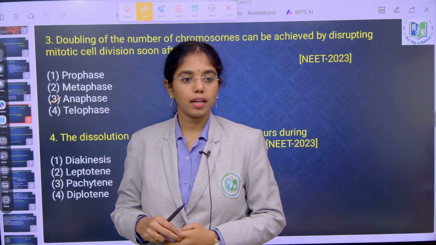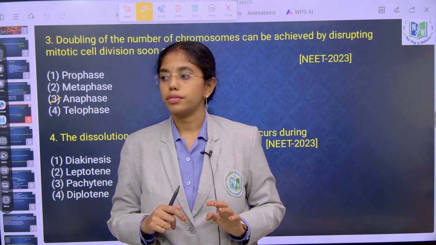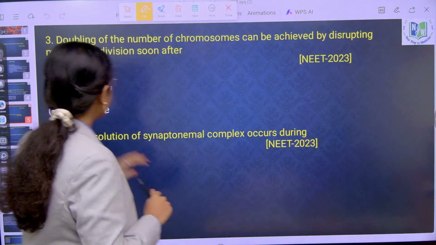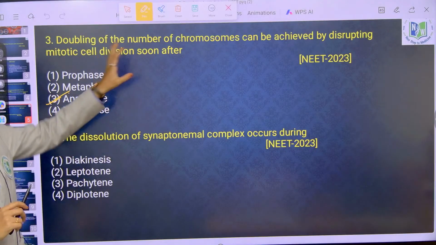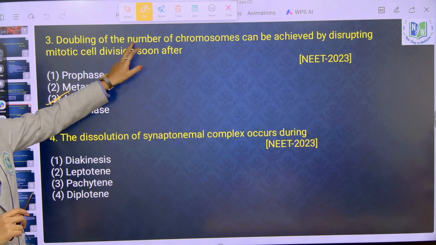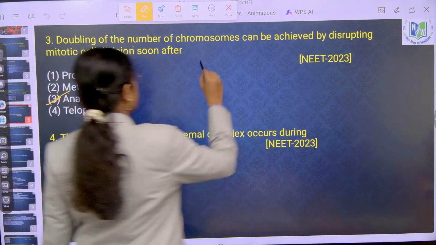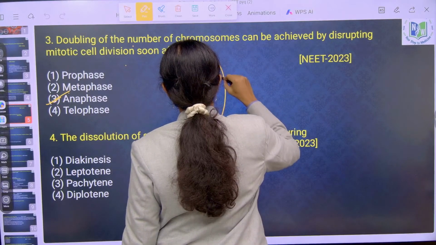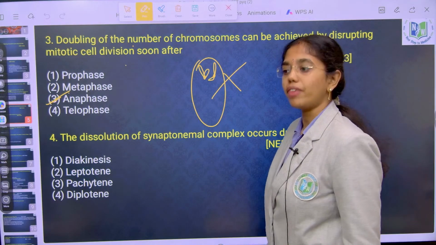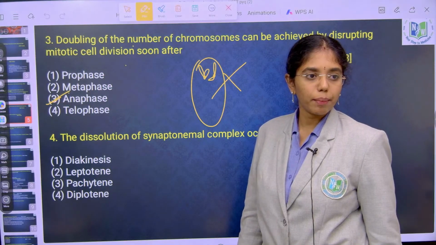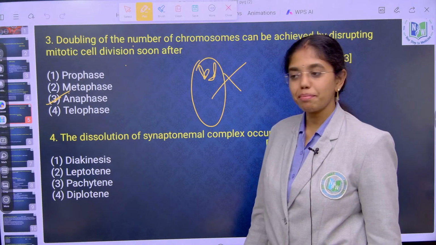Everybody is clear? I asked how many of you are not clear, raise your hands. Okay, hands down. See, anaphase, disrupting of chromosomes will not affect the chromosome duplication they are asking about, right? In anaphase what happens? Chromatids will move apart. So if you disrupt the cell division after anaphase, do you see any effect on the doubling of chromosomes or centromere splitting? No. The question is as simple as it is.